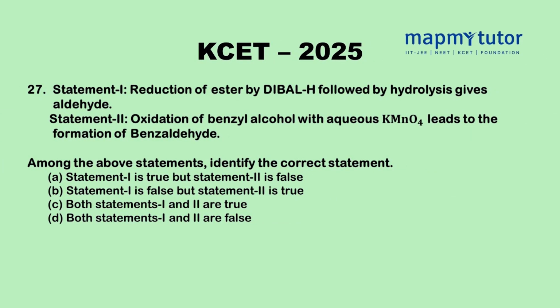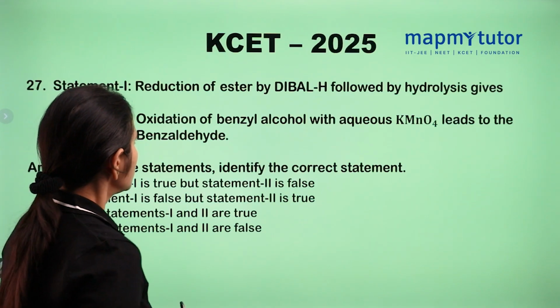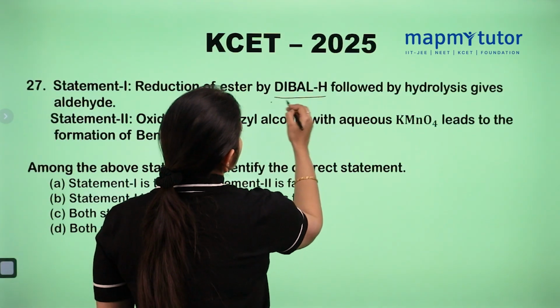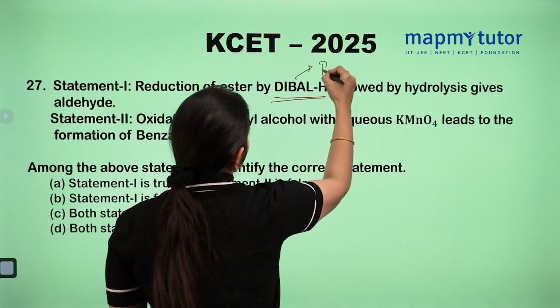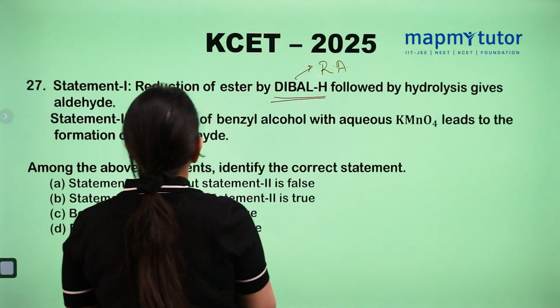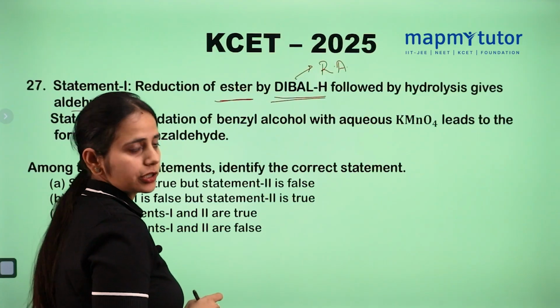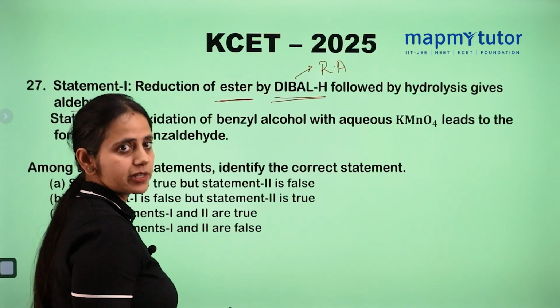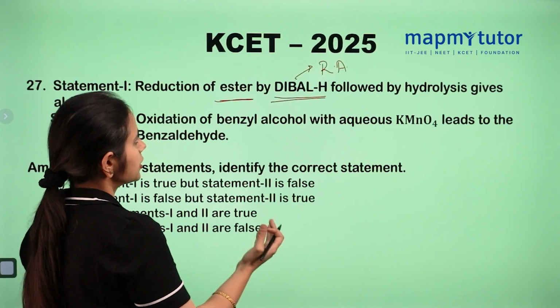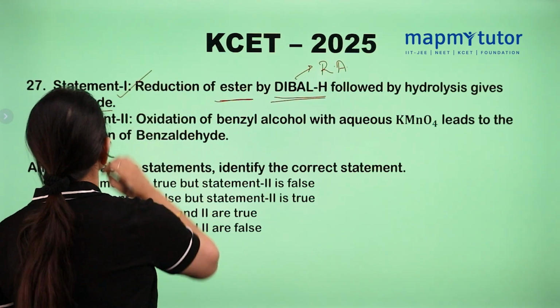Here we need to tell which is the right statement, out of these two, or whether both are correct. Statement 1 says reduction of ester by DIBAL-H followed by hydrolysis gives aldehyde. Yes, this is true. DIBAL-H is a reducing agent, and it reduces ester into aldehyde under controlled condition, at minus 78 degrees Celsius. So this is a right statement.